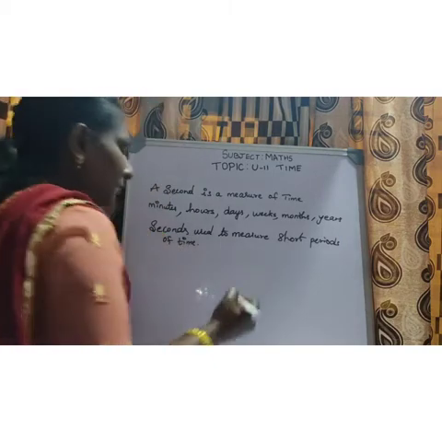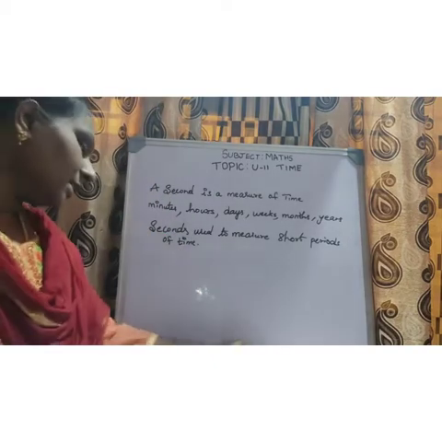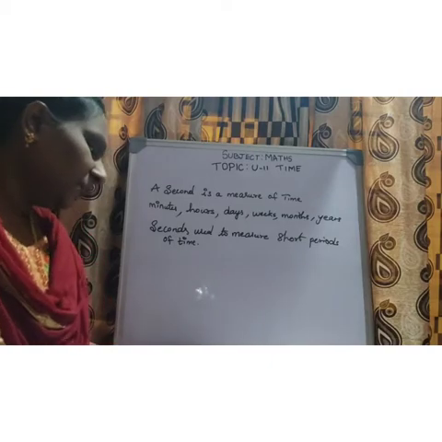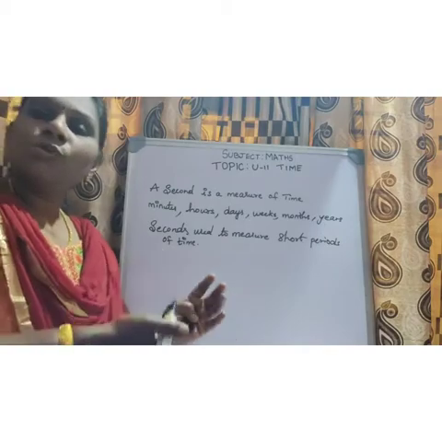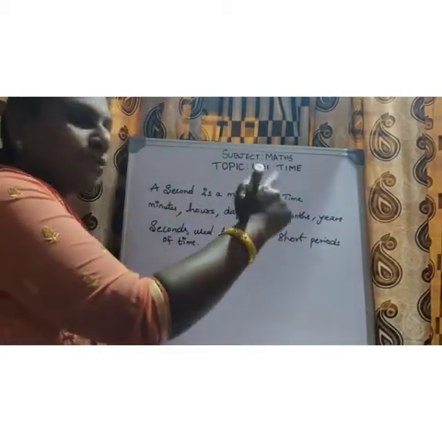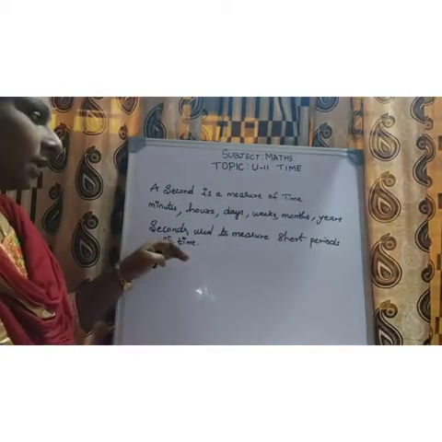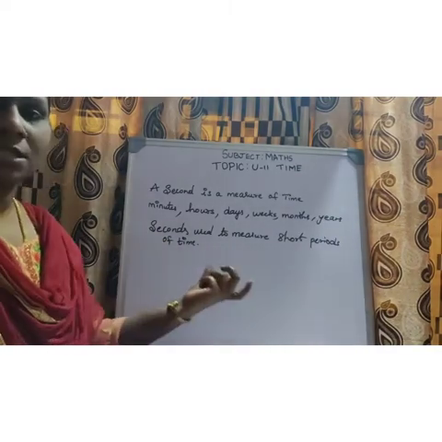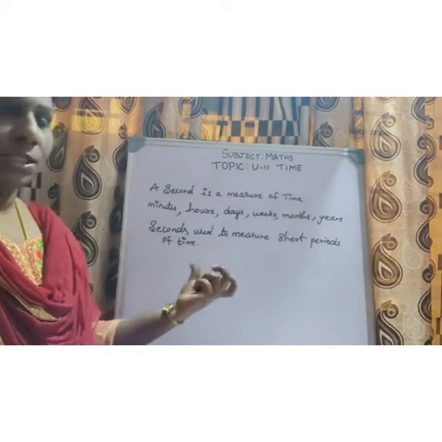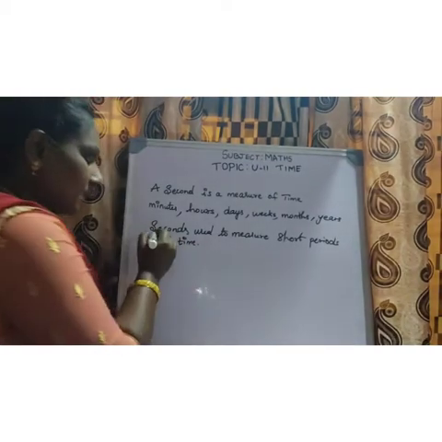The example given here is the time it takes to heat a cup of tea in a microwave oven. If you use the microwave oven, you will know how to set that. There you can find how long it takes to heat the cup of tea. It just takes a few seconds. So that is the example of seconds.